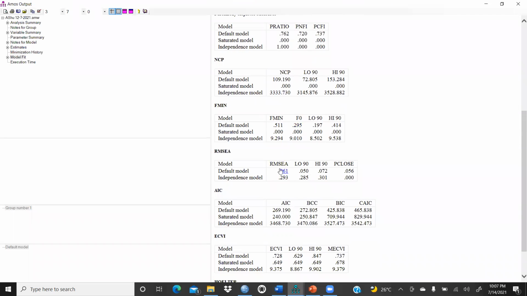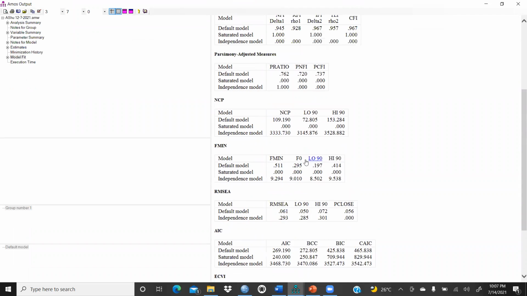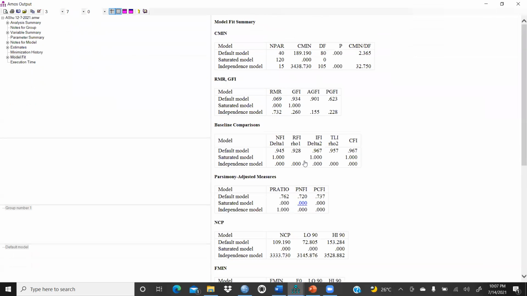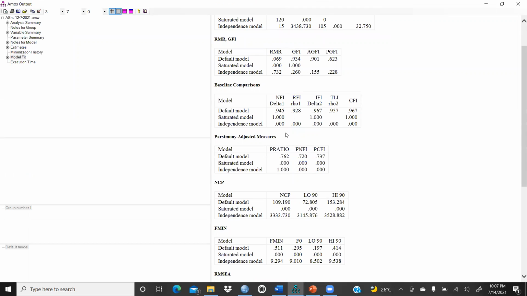Can we see RMR, right? And it is RMR. You could see it is nearby, closer towards 0.069, right? That means your model is a good fit. It should be near to 0.